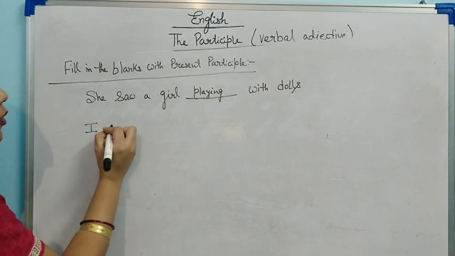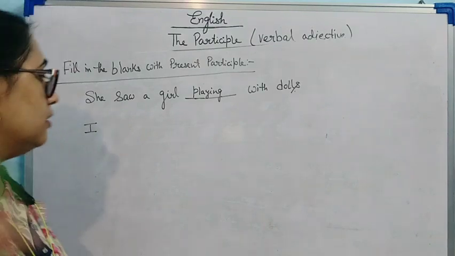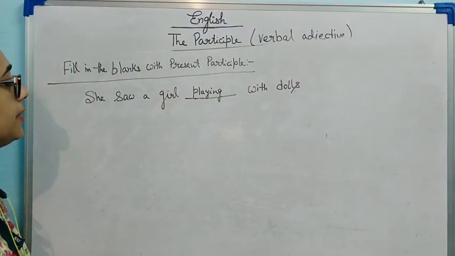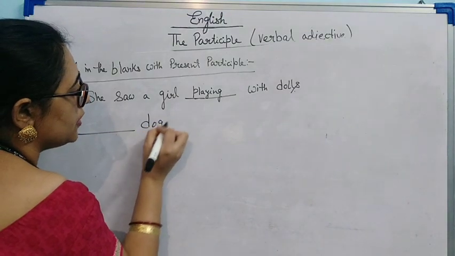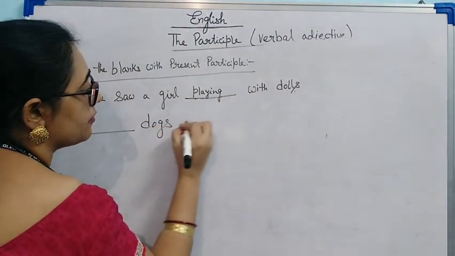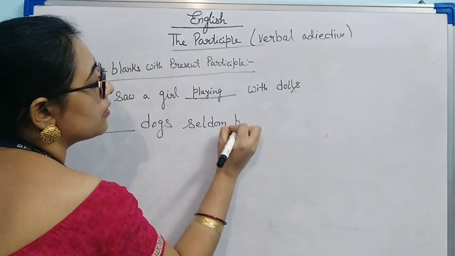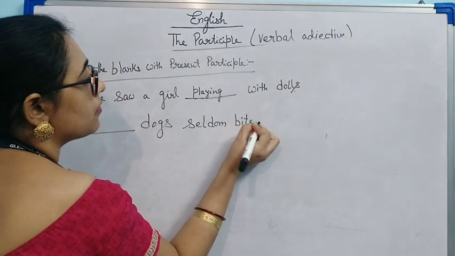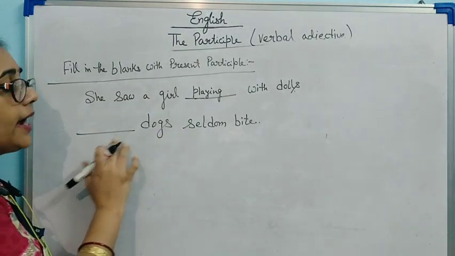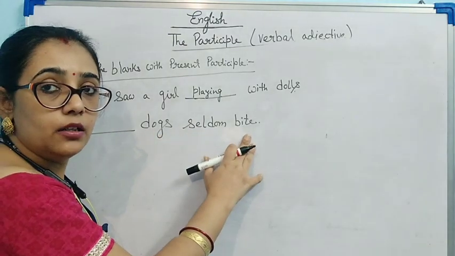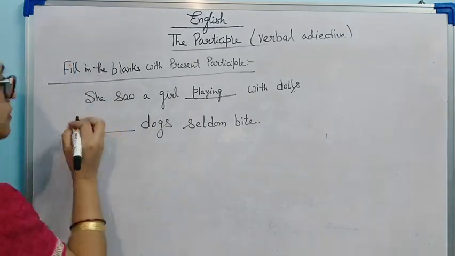Another example. This is a proverb I think everyone has heard. Dash dogs seldom bite. Which dogs seldom bite? Barking dogs.